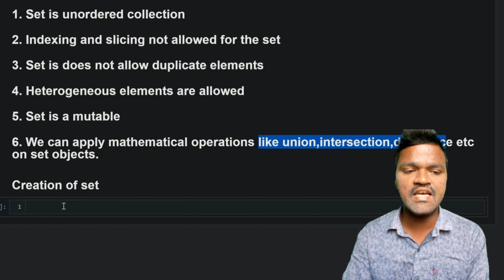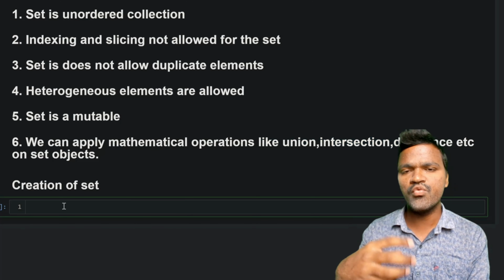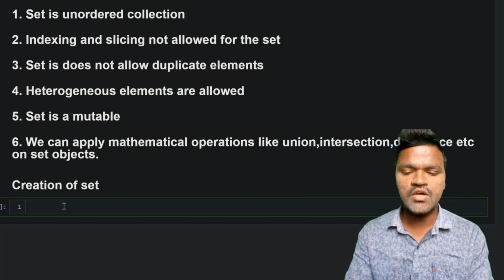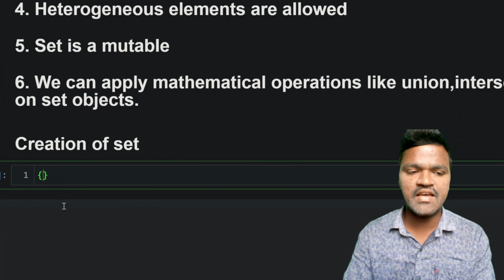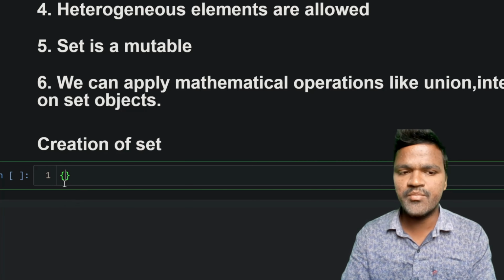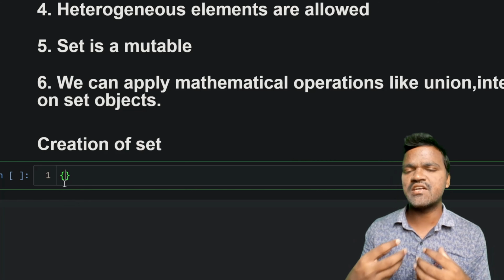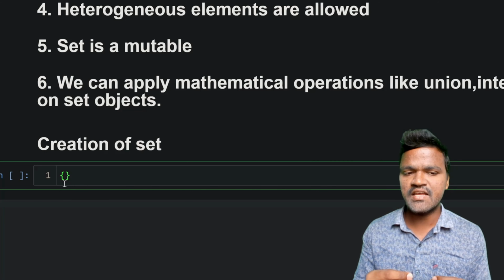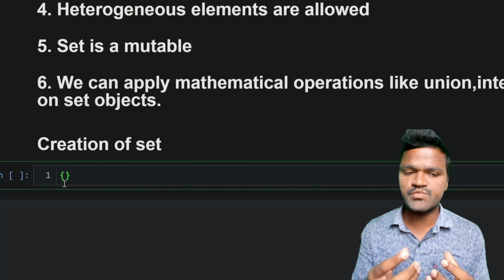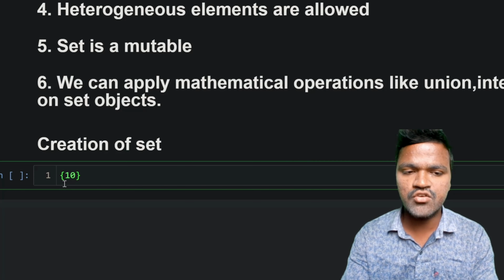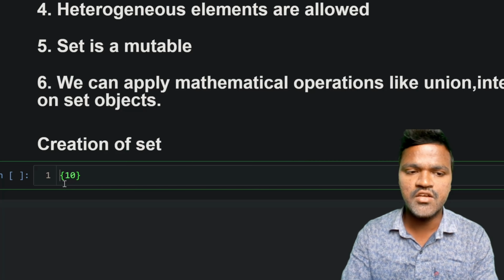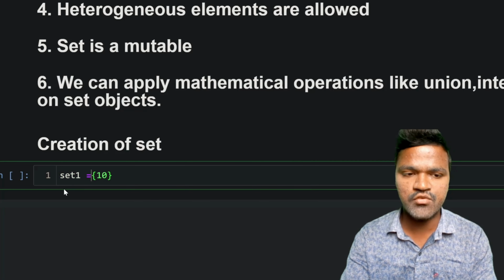In this video, we will discuss one more concept, which is the creation of a set. So how can we create a set? A set is represented with curly braces. By using curly braces, we can mention whatever elements we want inside the set and create it. Let's say I want to create a set using 10. In this set I have 10, right? I will call it set1.